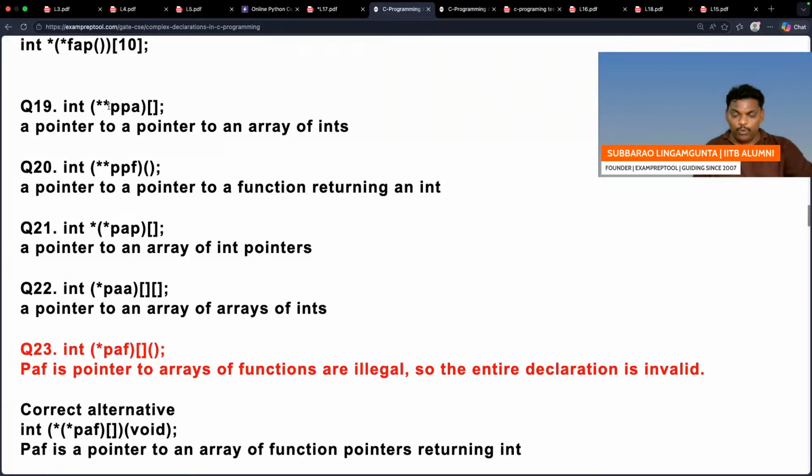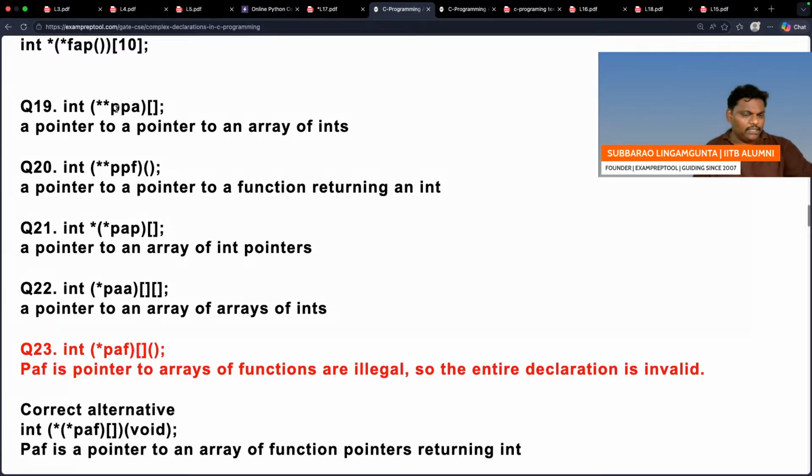PPA is a double pointer, right? It is a double pointer pointing to an array which contains integers, right?